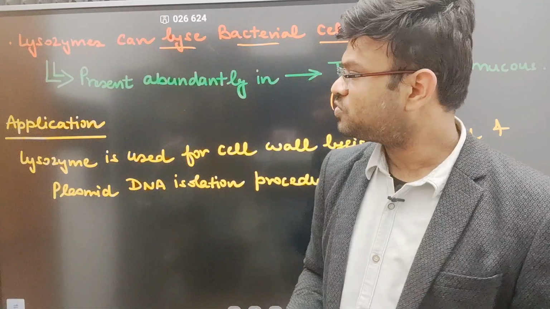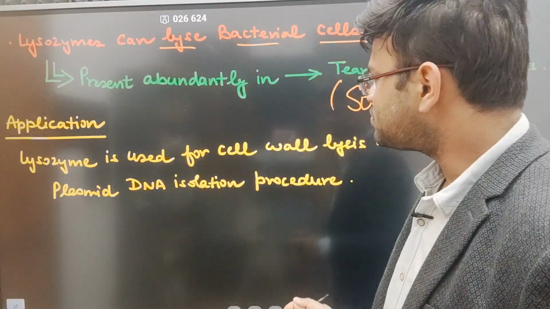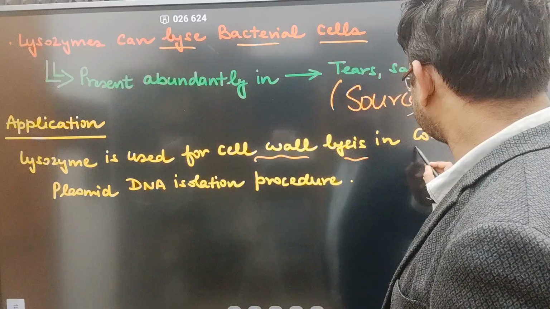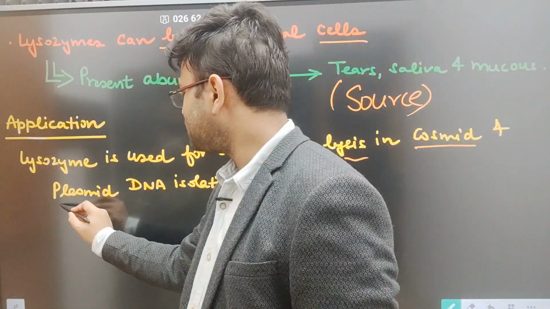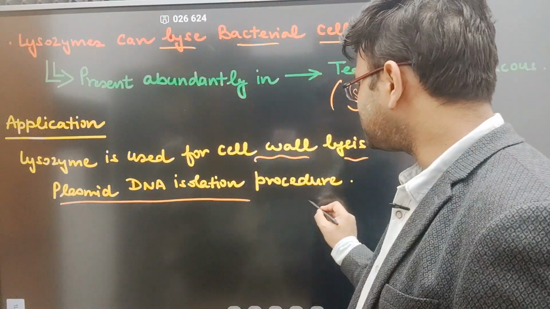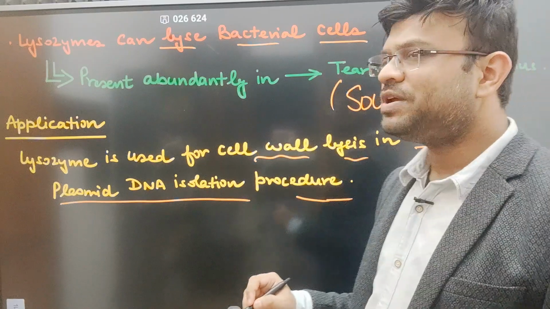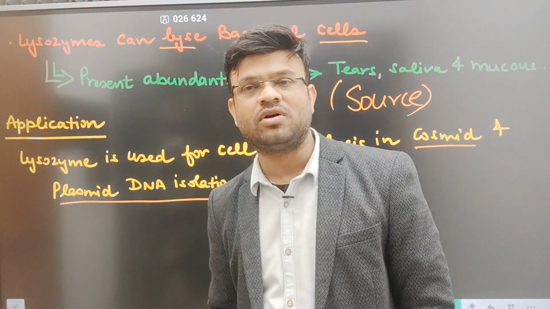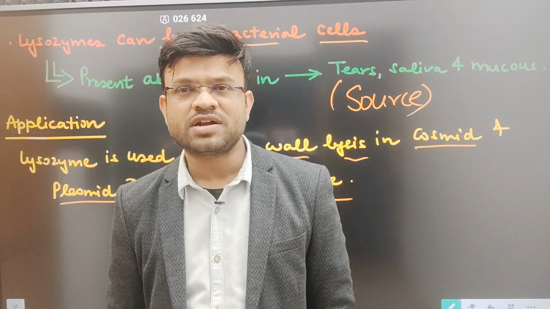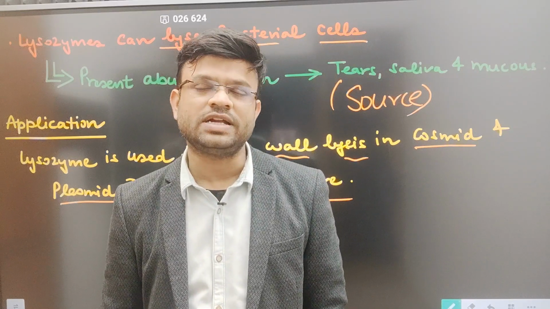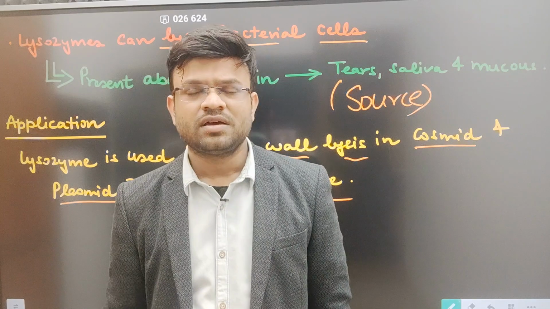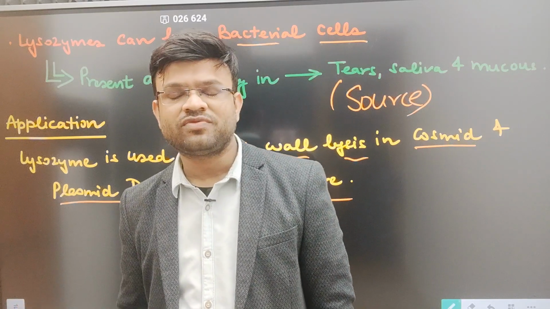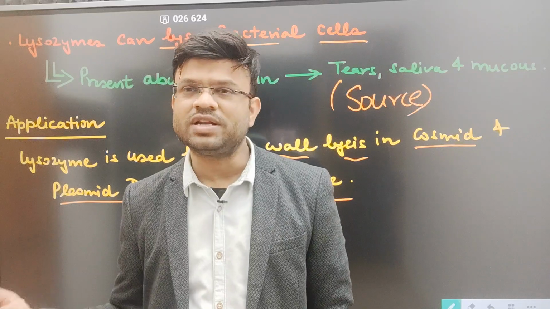Okay. Now let us move forward. Applications. Lysozyme is used for cell wall lysis in the cosmid and plasmid DNA isolation procedure. Now you might know that some bacteria have extra-chromosomal genetic material called plasmid. And most microbiologists want to isolate plasmid for different functionalities and utilities.